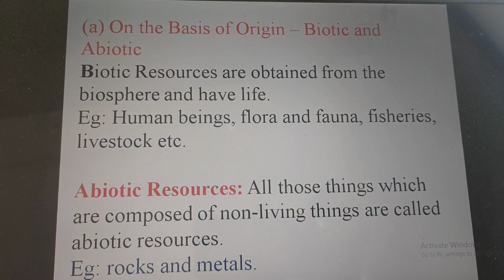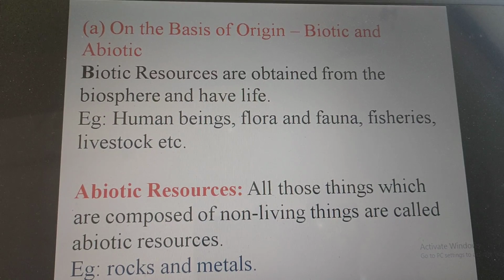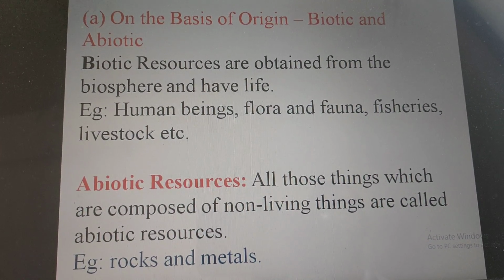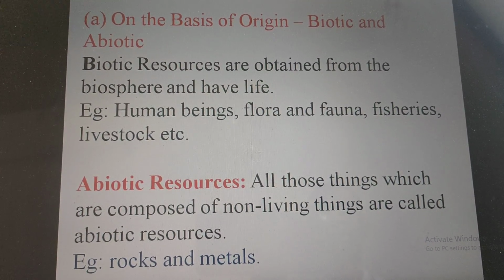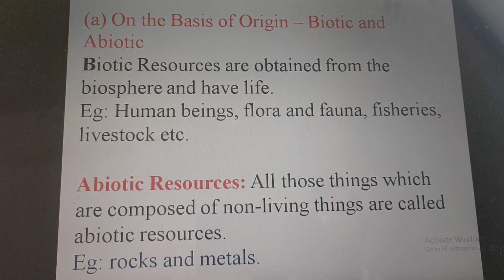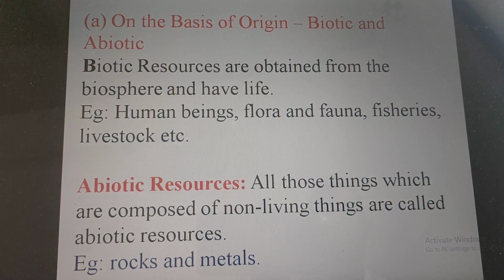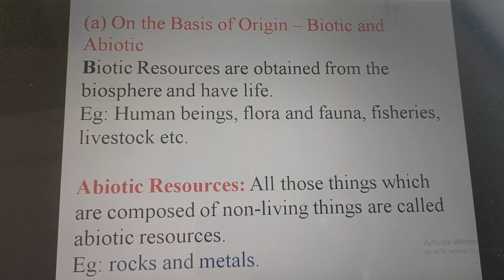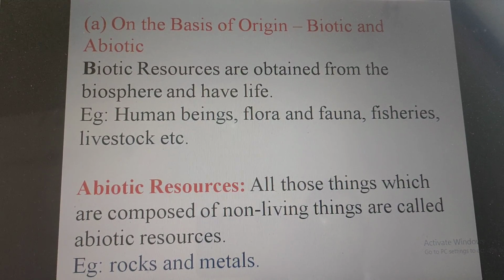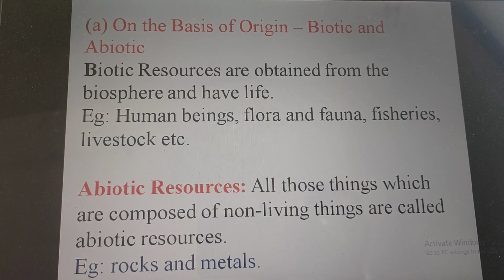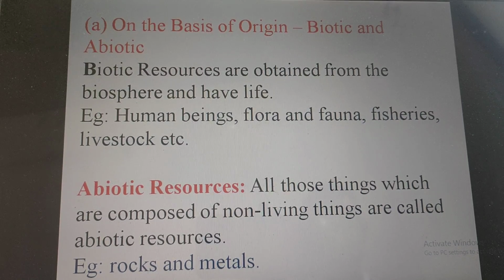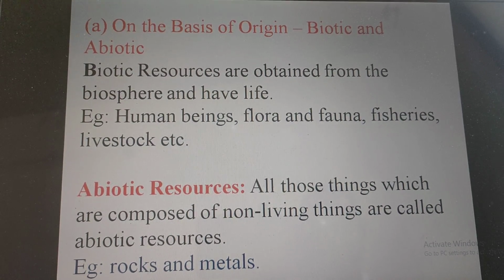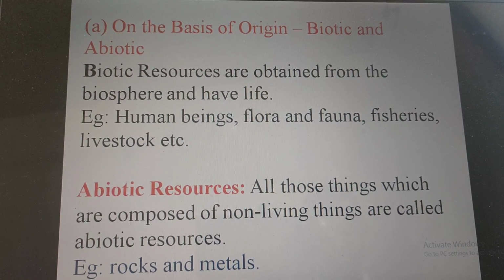Whereas abiotic resources, what are abiotic resources? All those things which are composed of non-living things. Non-living things are called abiotic resources. For example, rocks and metals. They are also here in nature, but they are not living things. They are non-living things, rocks and metals. Let us move forward.